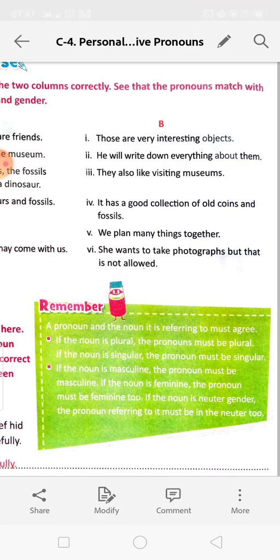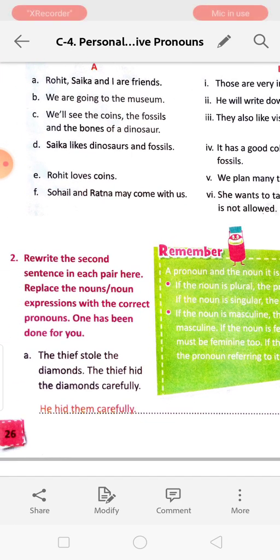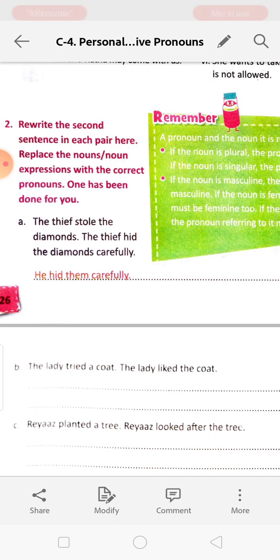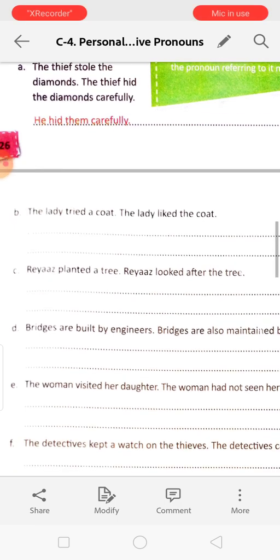Next, rewrite the second sentence in each pair. Replace the noun expressions with the correct pronouns. One has been done for you. The thief stole the diamonds. The thief hid the diamonds carefully. He hid them carefully. You have to do from number B like this.